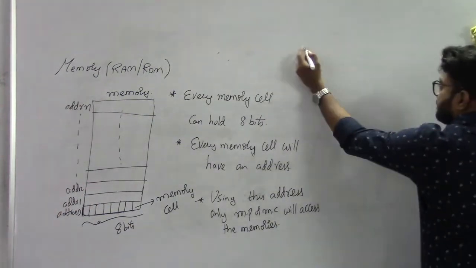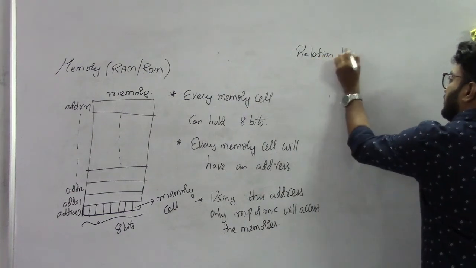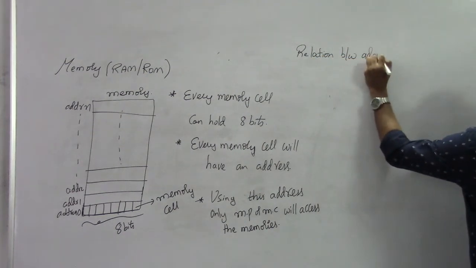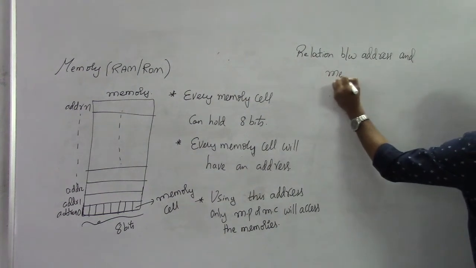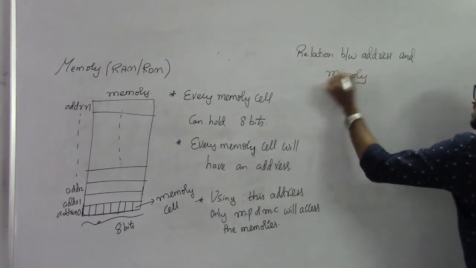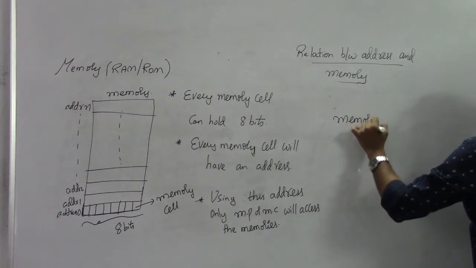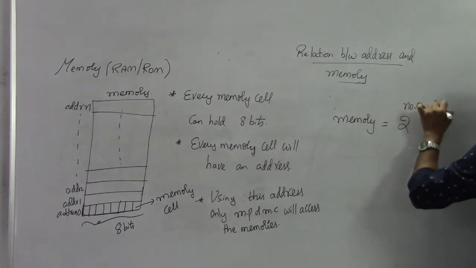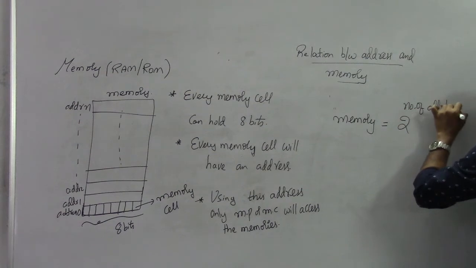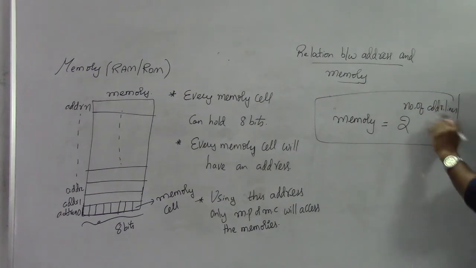Now what is the relation between address and memory? Here, memory is equal to 2 power number of address lines. This is the formula: memory is equal to 2 power number of address lines.